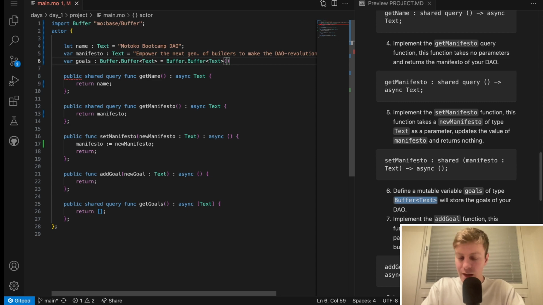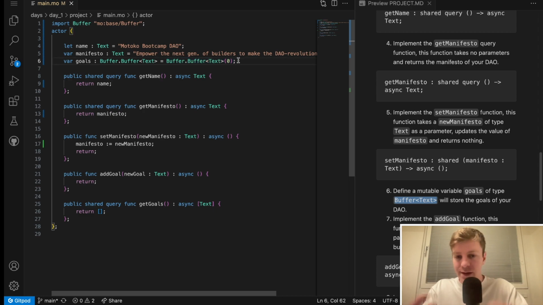For the initial capacity, I will always set 0. This is a personal choice. Essentially, it doesn't really matter because as long as the buffer exists, it will automatically grow to accommodate for the elements that you put inside. So in this case, it will start with an underlying capacity of 0. I will attempt to add an element inside, it will automatically grow.